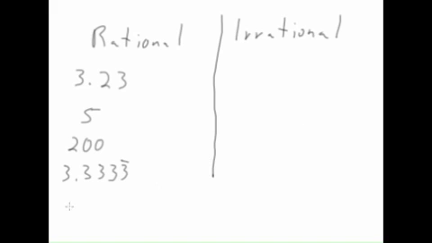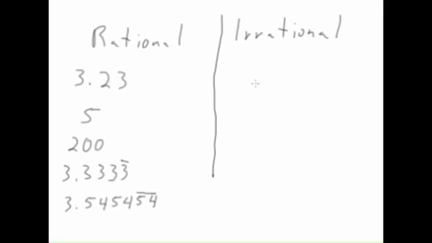But one that can be easy to skip over is if we had something like 3.545454. Initially, this may not look like it repeats. It looks like there's different numbers here, but there is actually a pattern to it, and there is something that's repeating, and that's the 54. It is continuing on forever. 54, 54, 54, 54. This would also be a rational number. Okay, we're going to learn something more in a second about how we can create rational numbers, but we'll need to talk about another set of numbers first, so I will get back to that.